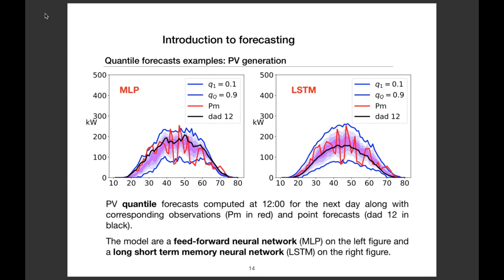And here you have, in fact, two different models. On the left part, you have a feed-forward neural network, the MLP, the neural network that you implemented using the scikit-learn library. And on the right part, you have a recurrent neural network, and more particularly a long short-term memory neural network. And you can see that the quantiles do not have the same shape. You see it's different. The quantiles are not the same. But can you guess which model is the best? Do you have an idea?